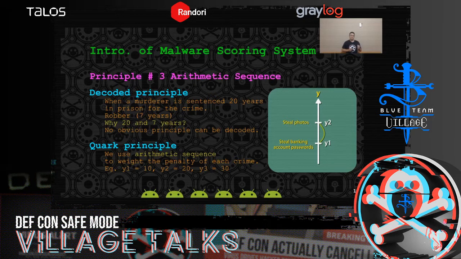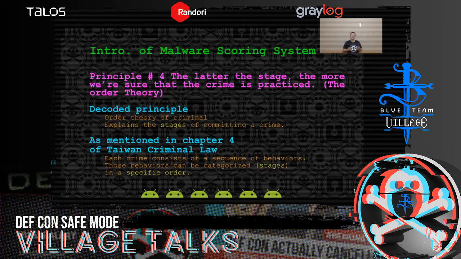Okay, now let's see principle number 3, arithmetic sequence. In the criminal law, when a murderer is sentenced to 20 years in prison and a robber is sentenced 7 years in prison for his crime, why the number? Why 20 and 7 years? We found no obvious principles in the criminal law, so we use an arithmetic sequence to weigh the penalty of each crime. For example, the penalty weight of Y1 is 10 and Y2 is 20 and Y3 30, etc.